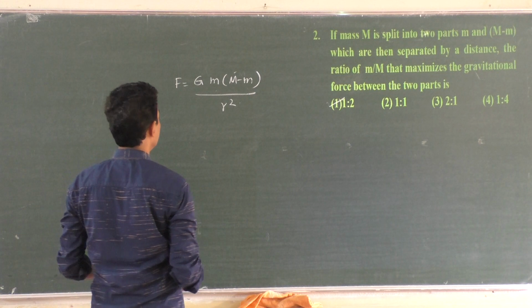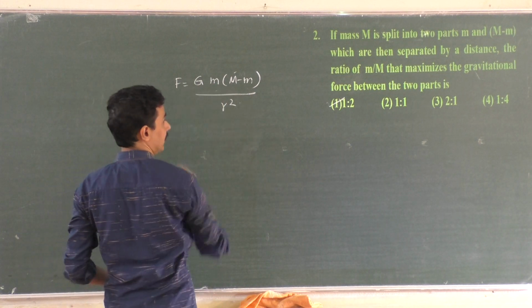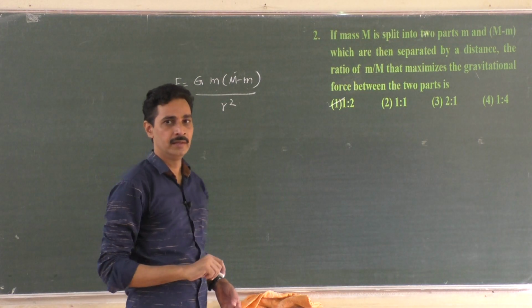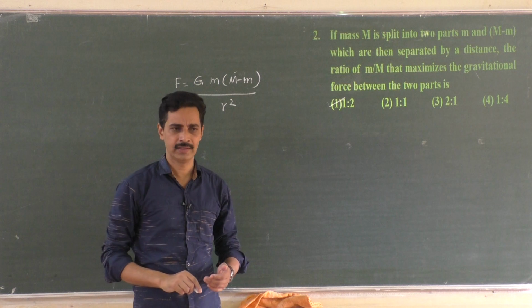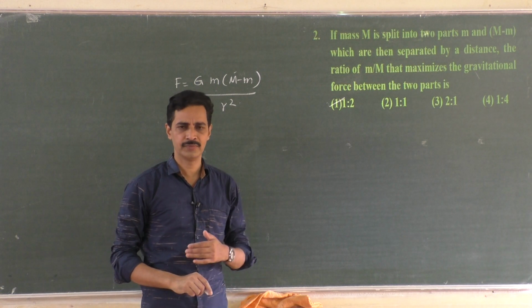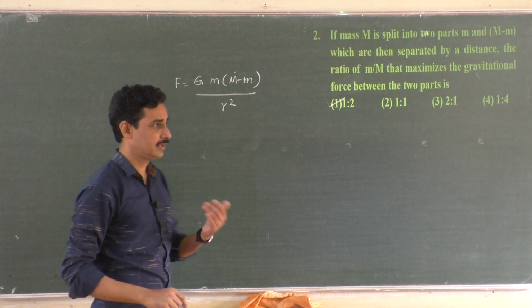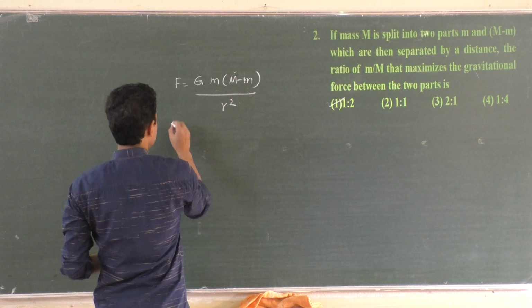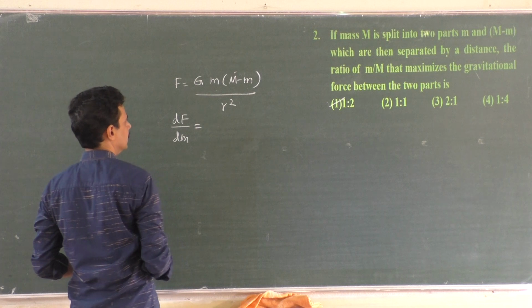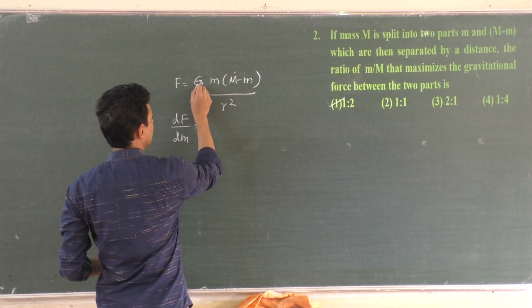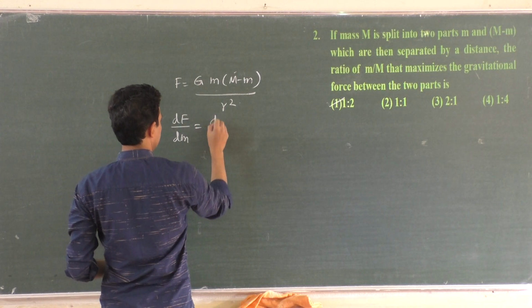Now you differentiate this with respect to small m, because small m is a variable here. Small m can be anything. You can choose 3 kg and 7 kg. You can choose 6 kg and 4 kg. You can choose 5. So small m can be anything. So differentiate this equation with respect to small m.